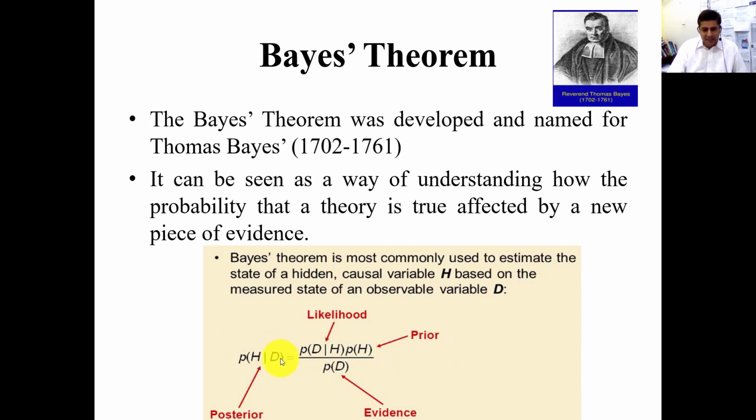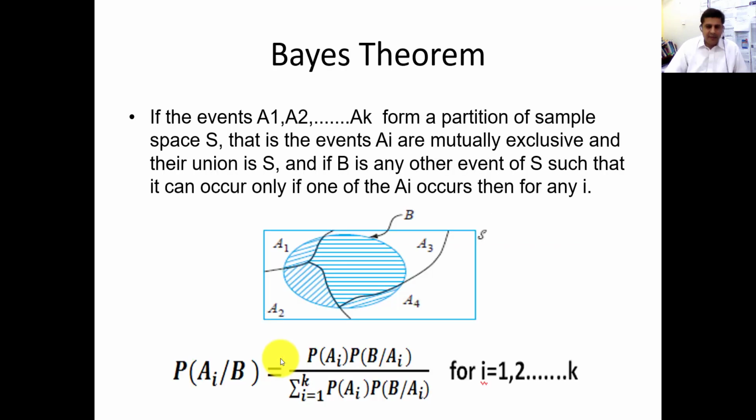Let me explain this with a simple example. For example, you can see from the screen that there is a rectangular box. The rectangular box we will denote with the sign S. In this rectangular box, we have A1, A2, A3 and A4 different portions. All these four portions are mutually exclusive from one another. Nothing is common between these four portions.